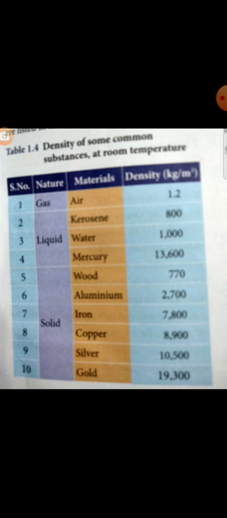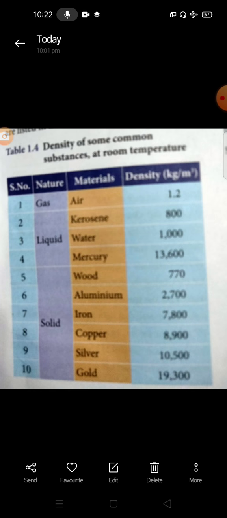Aluminium has 2700 kilogram by meter cube. Iron has 7800 kilogram by meter cube. Copper has 8900 kilogram per meter cube. Silver has 10,500 kilogram per meter cube. Gold has 19,300 kilogram per meter cube.